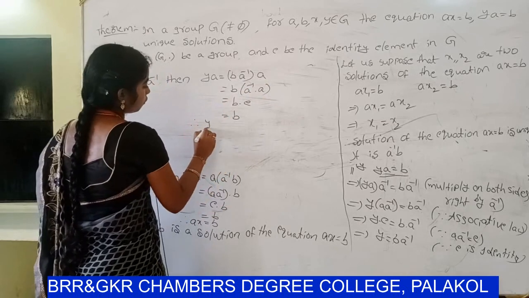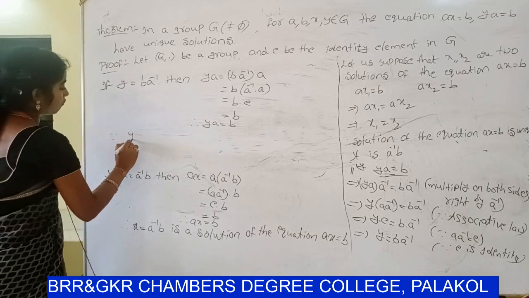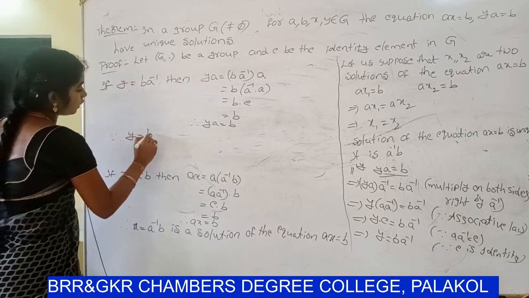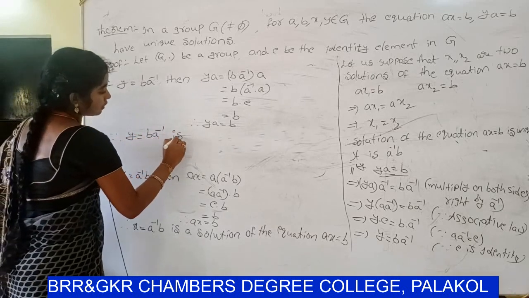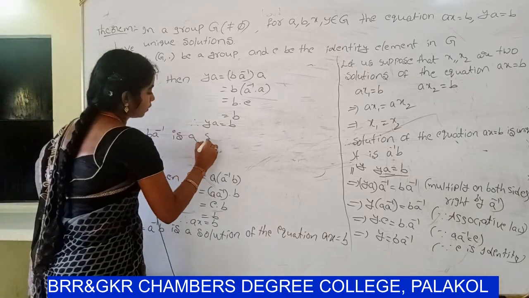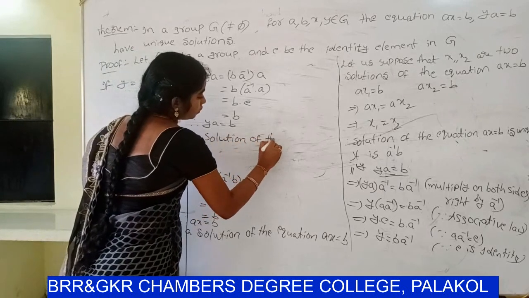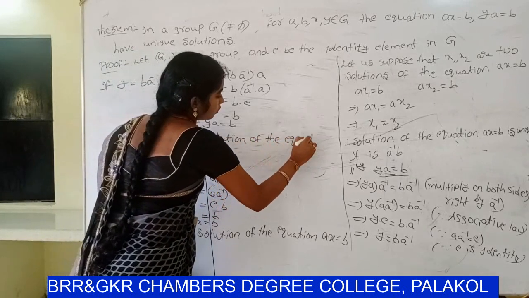So therefore YA equal to B. So therefore y equal to BA inverse is a solution of the equation